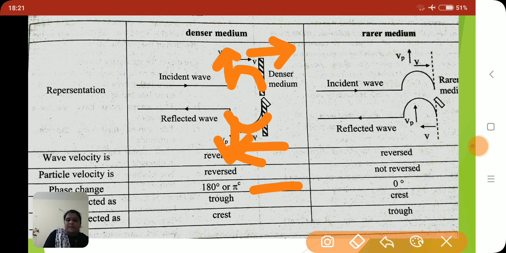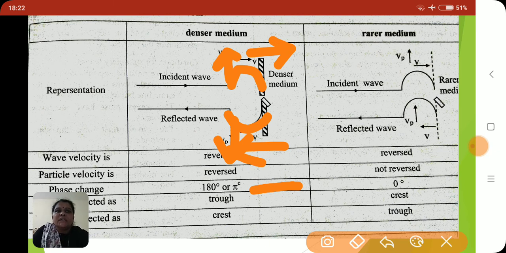Why does this happen? The particle of the medium at which the crest is incident is not free to vibrate. According to Newton's third law of motion, the particle exerts an equal and opposite force of reflection on the string. Due to this force of reflection, both particle velocity and wave velocity get reversed, and we get a trough in the form of a crest, and a crest in the form of a trough. Obviously there is a phase difference of 180 degrees.